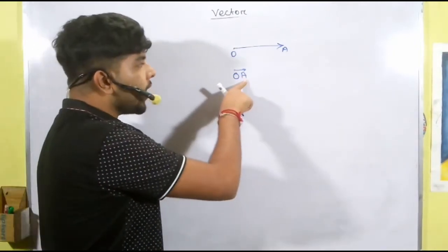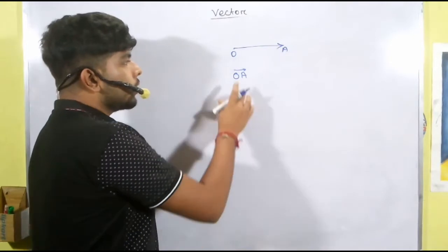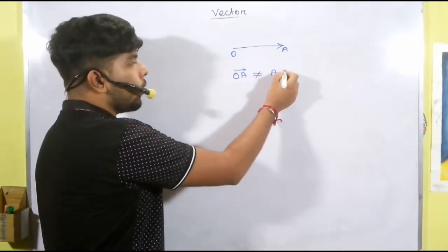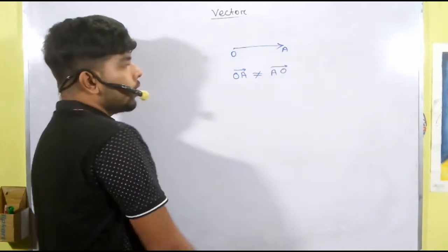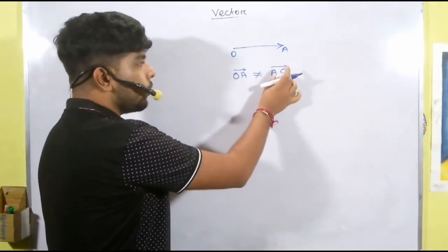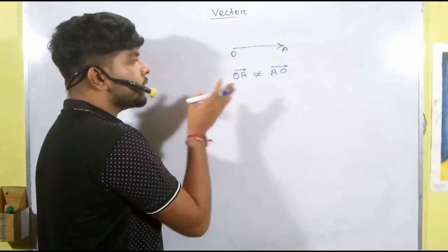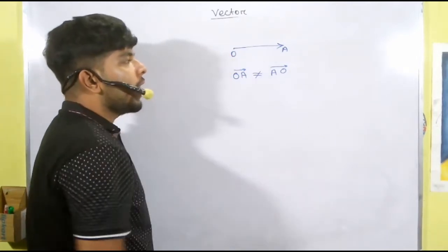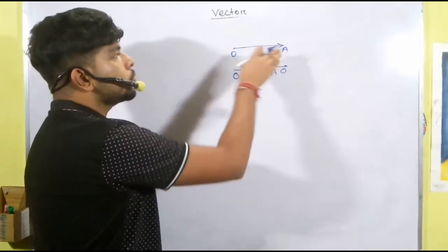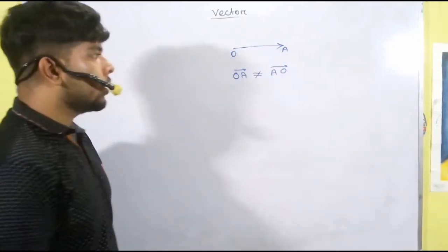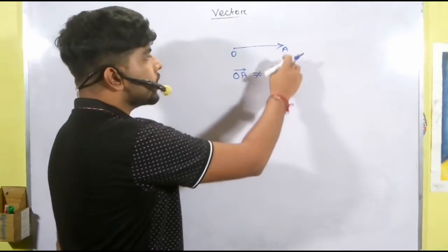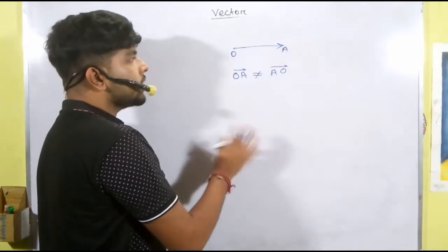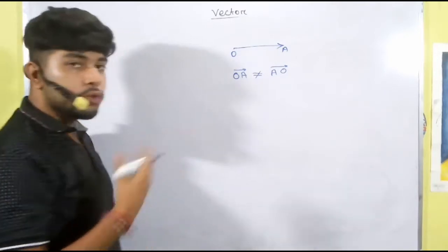This OA is actually very important because it is not equal to AO. OA is not equal to AO. OA indicates that the vector starts from O and goes towards A. And the vector AO indicates that the vector is from A to O. So both are different because the direction is opposite.